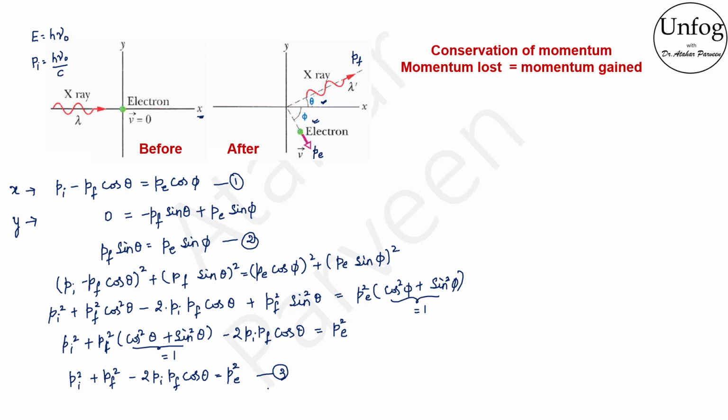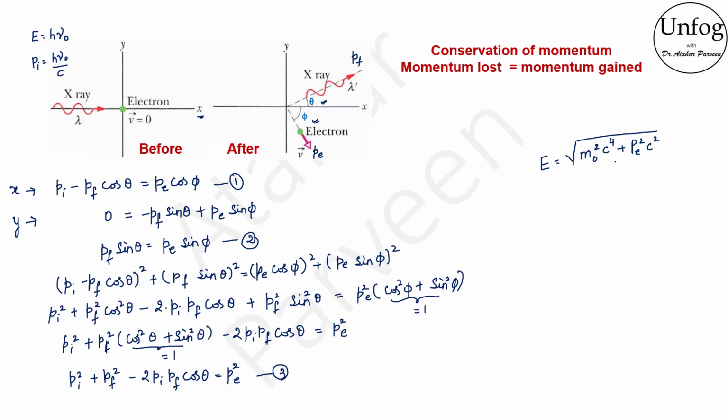If the rest mass of the electron is taken to be m0, its initial energy will be m0 c square, because the momentum part is 0. Its final energy will be our relativistic equation which we derived. The energy of that electron will be equal to the square root of m naught square c raised to 4 plus Pe square c square.